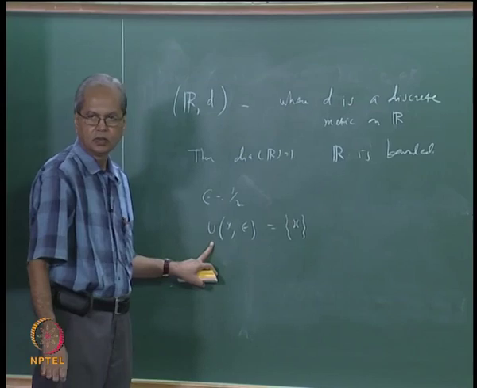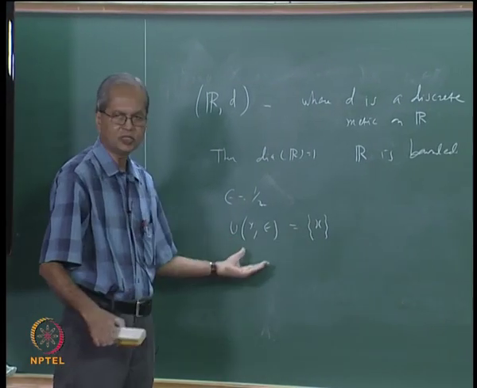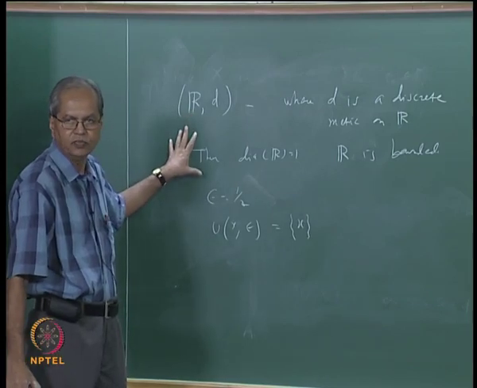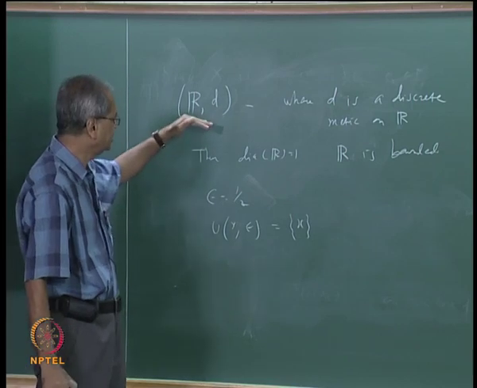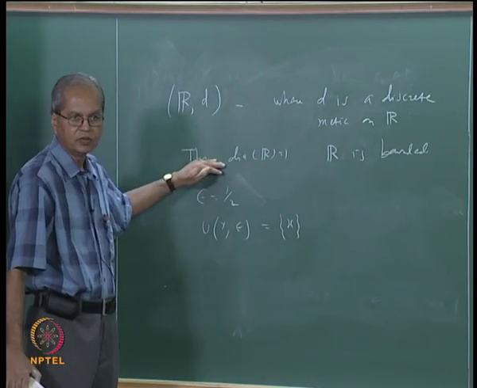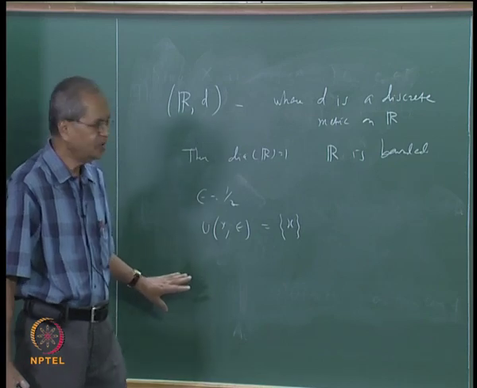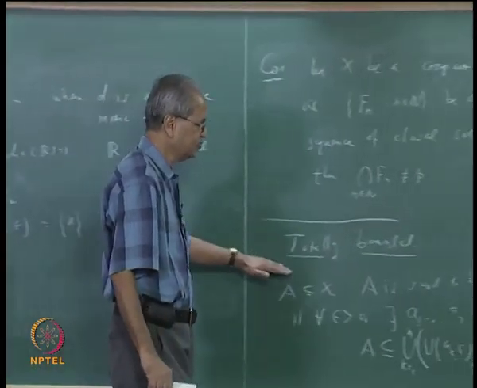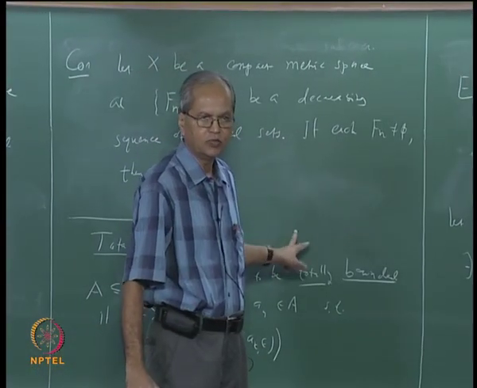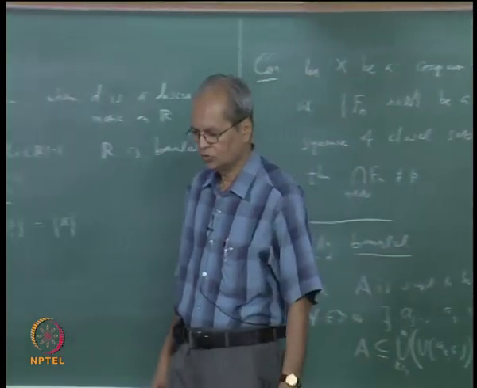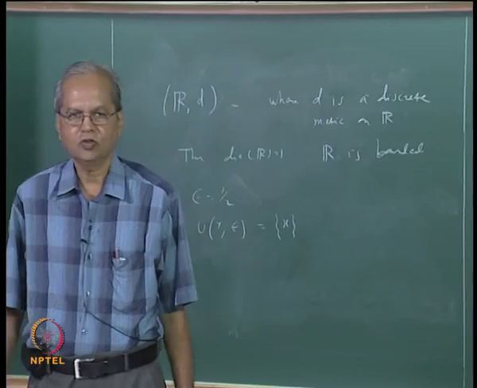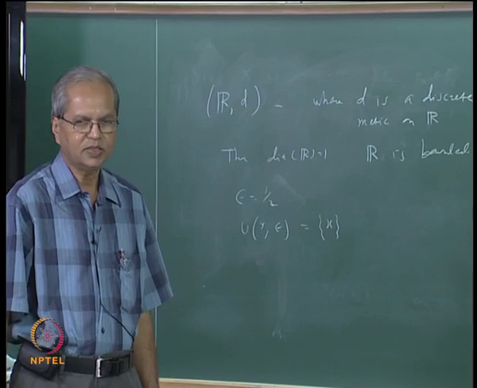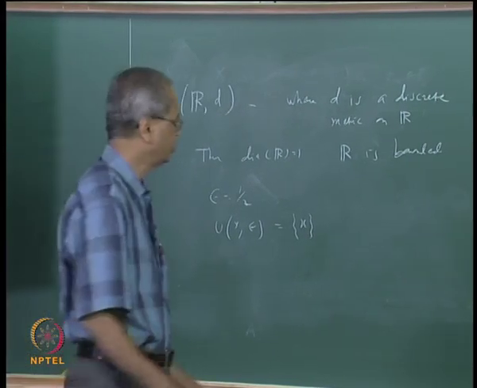And so if you take any finite number of balls like that, their union will be just a finite subset of R. That can never be R. So this is an example of a set which is bounded but not totally bounded. So total boundedness is a much stronger concept than boundedness. Let us again recall: every totally bounded set is bounded but the converse is false. Now the question is, what has compactness to do with all this? What we want to say is that every compact set is totally bounded.